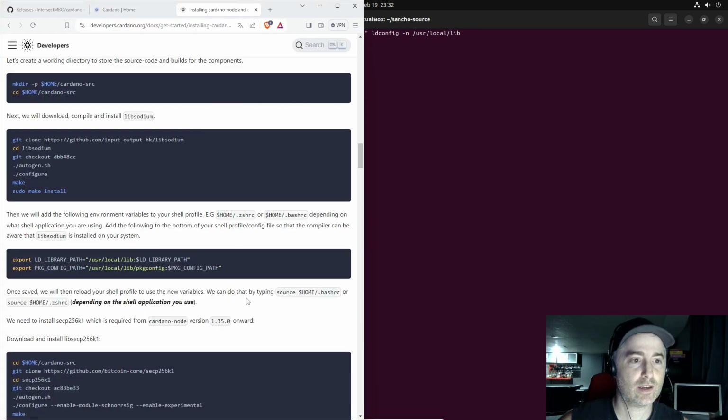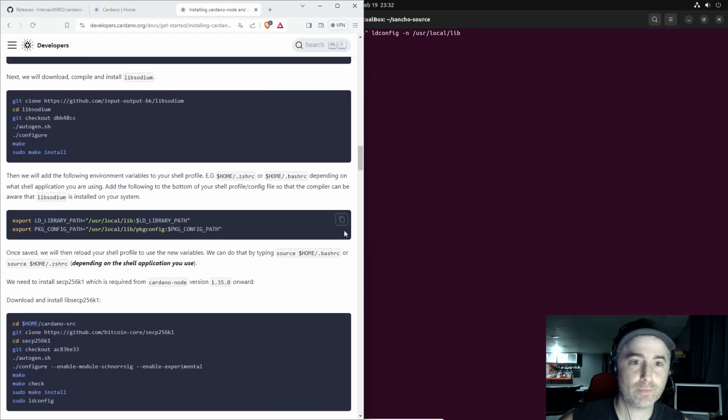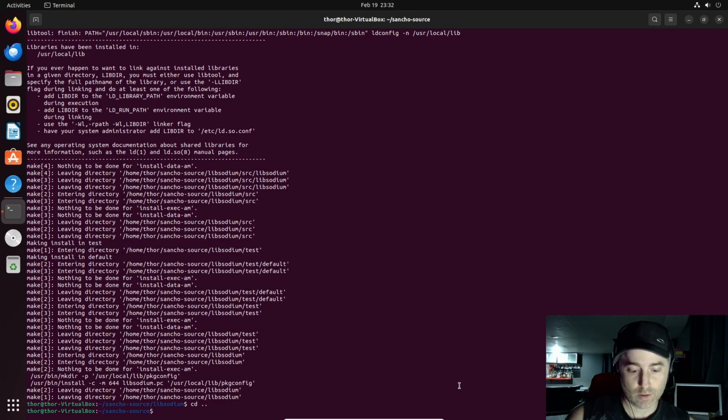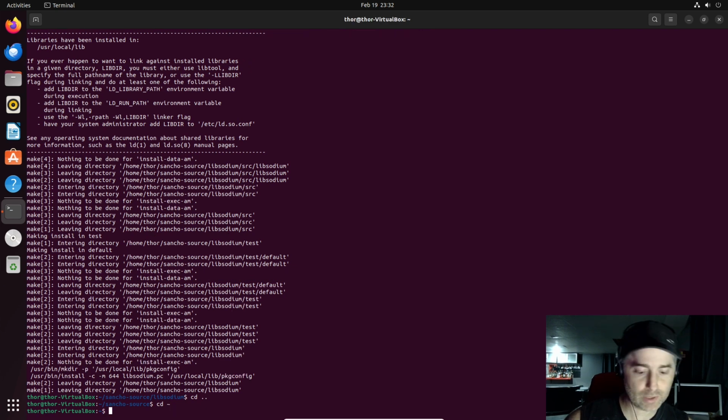Next, we will export the library path and the config path, which is going to be useful for the node to be installed. So get back to home directory. We do sudo vim or nano. Actually, I'll go with nano.